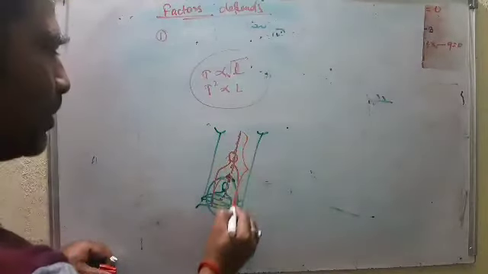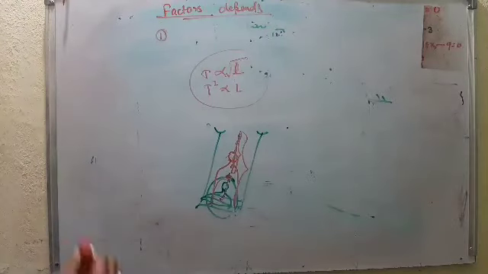And that's why we have noticed while swinging, if I stand on the swing, the time period of the swing decreases. That means the swing moves faster. And if we sit, the swing moves slower. This is due to this expression: time period is directly proportional to the square root of length. Clear? That is the first one. Second one.